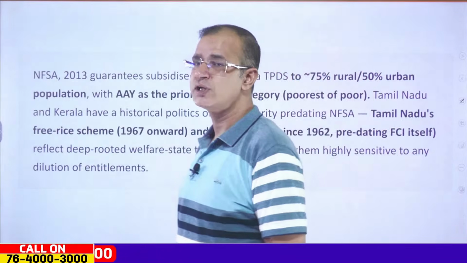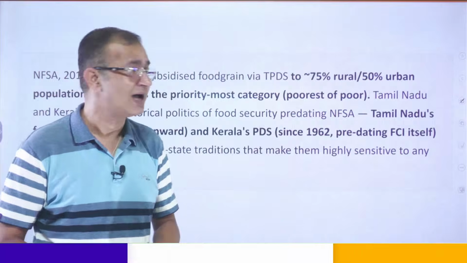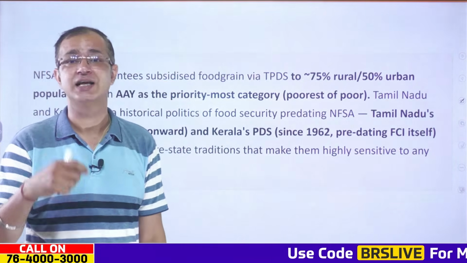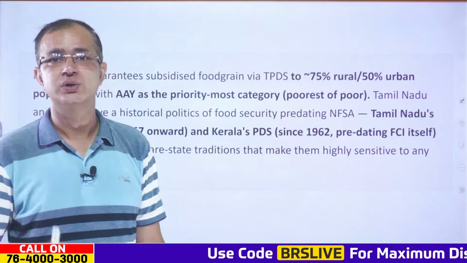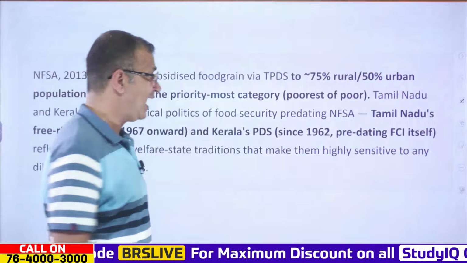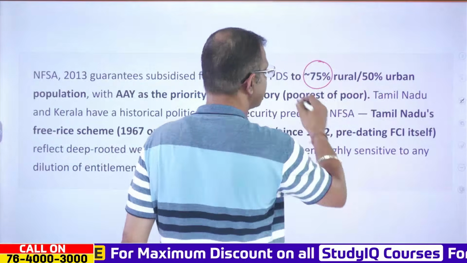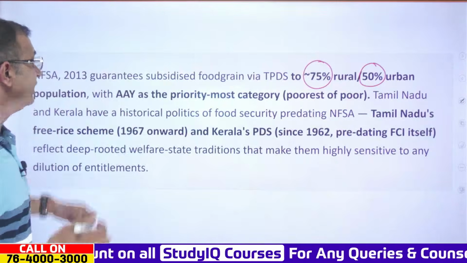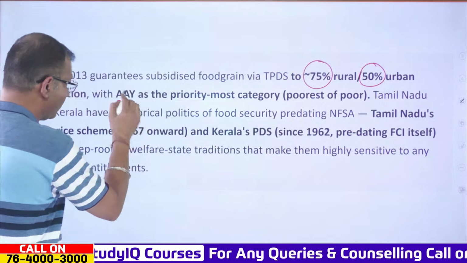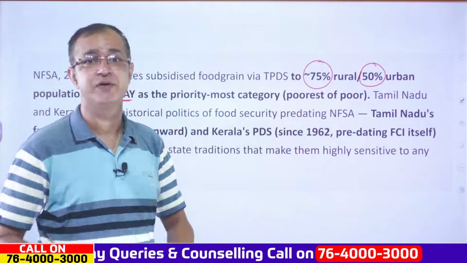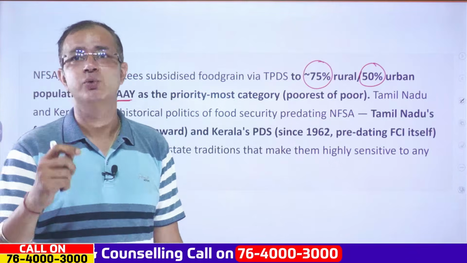Now, the National Food Security Act was passed in 2013, and it guarantees subsidized food grains provided through the TPDS, the Targeted Public Distribution System, which covers nearly 75% of the rural and 50% of the urban population. And Antyodaya Anna Yojana is the priority category, where we provide the entitlement to the poorest of the poor.